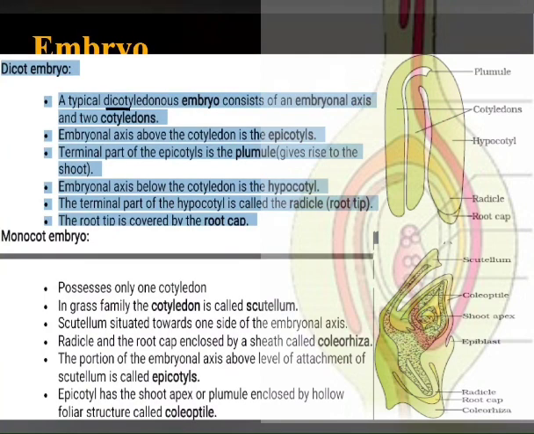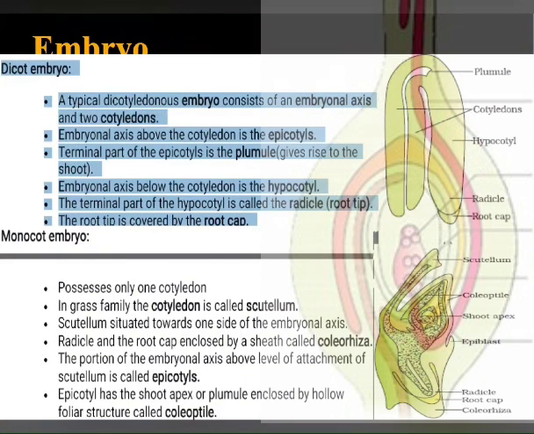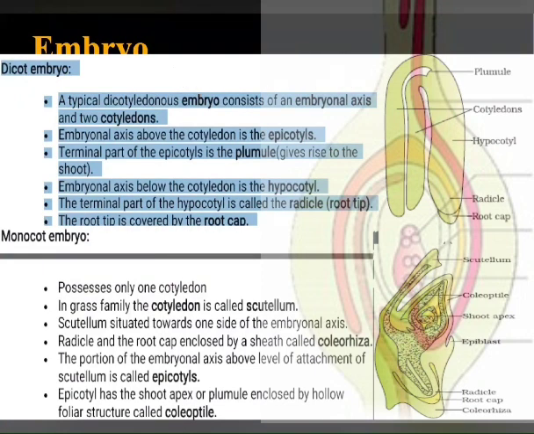A typical dicotyledonous embryo consists of an embryonal axis and two cotyledons. These are the two cotyledons, and this is the embryonal axis. The embryonal axis above the cotyledons, this portion, is called epicotyl. The terminal part of the epicotyl is called plumule, and this plumule gives rise to the shoot system, the part of the plant which grows above the ground. So this plumule gives rise to the shoot system.